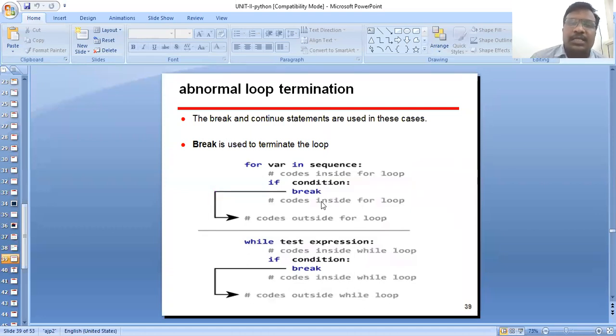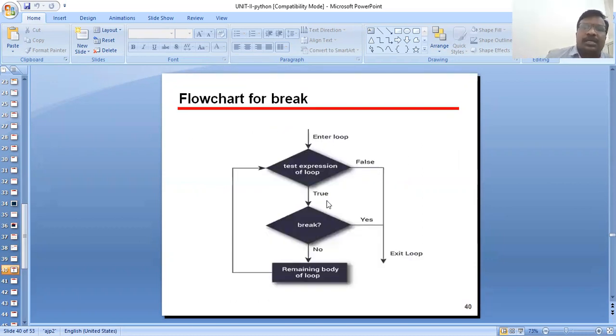Abnormal loop termination. The break and continue statements are used in this case. Break is used to terminate the loop: for a variable in a sequence, if condition, break, then the code is outside the for loop. While test expression, if the condition is true, break and go to the next one. This is abnormal loop termination. Flowchart: enter the loop, test expression; if false, exit; if true, break, remaining statements of the for loop.